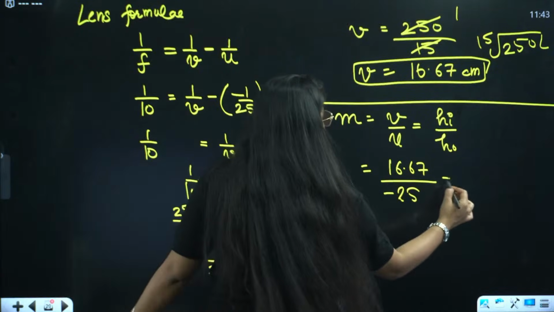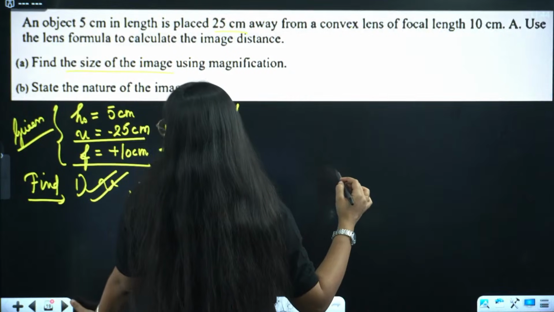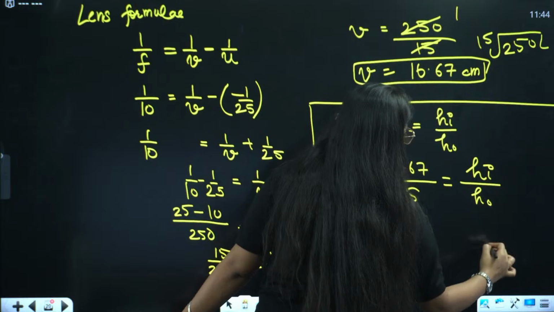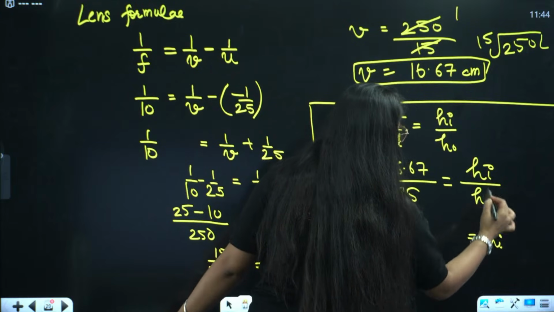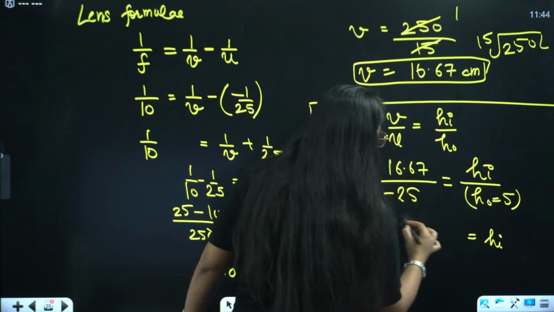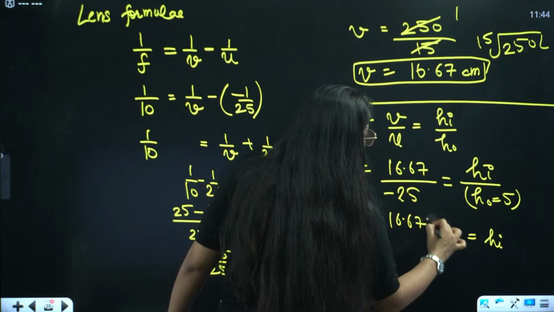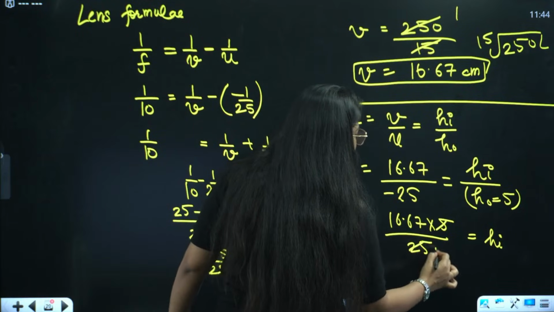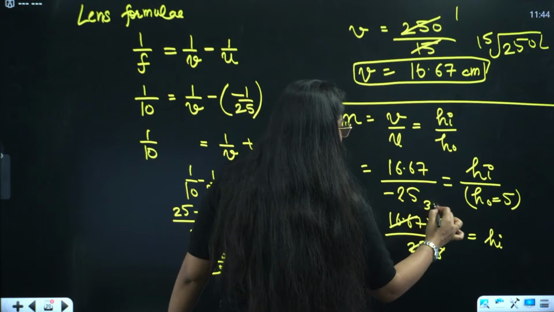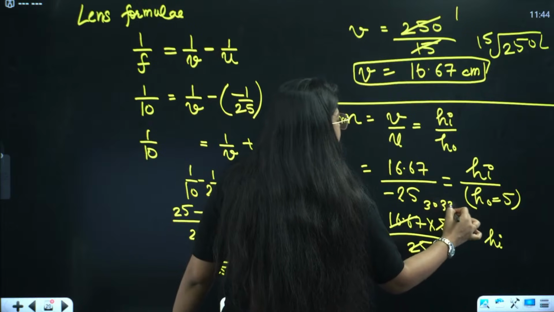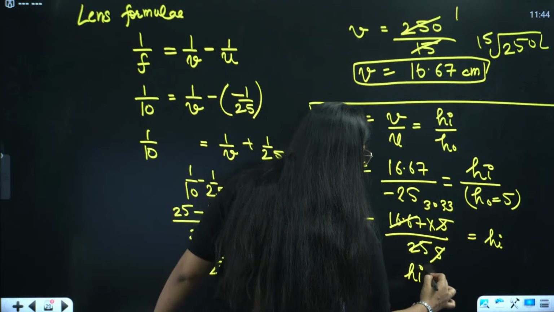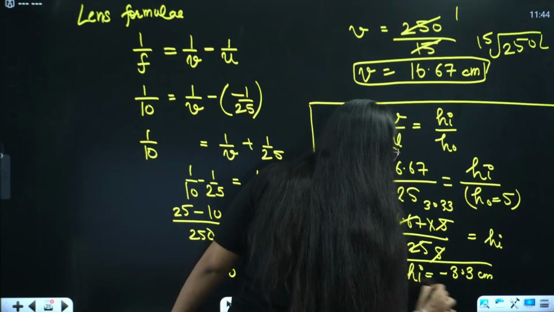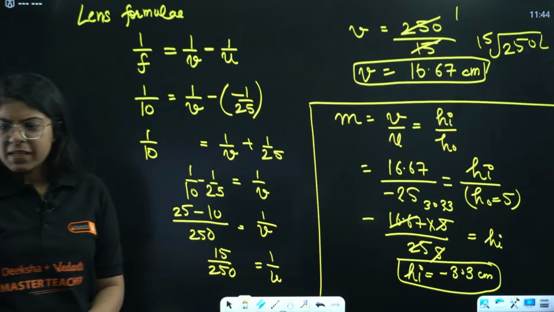And we have to find the height of image. Height of object was 5 centimeter. Height of image divided by height of object. So height of image comes out to be 16.67 into 5 divided by 25, minus, and this will be 3.33. Yes, so height of image will be minus 3.3, everyone. Nobody wrote minus. It is minus, right?